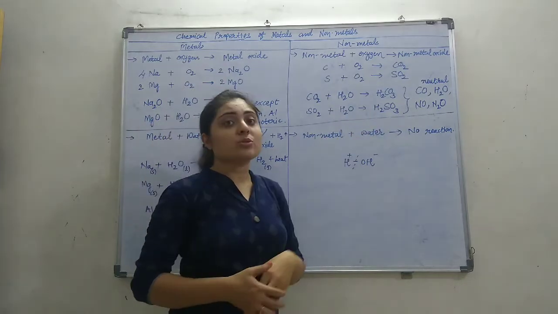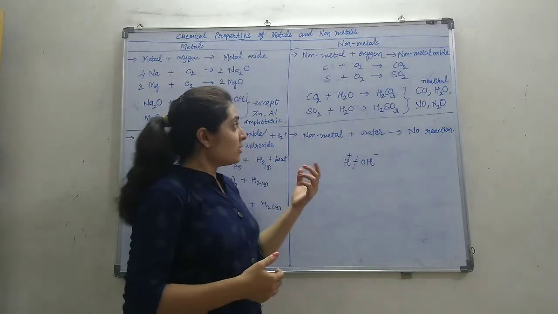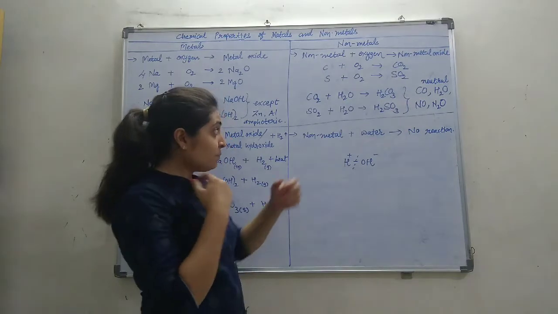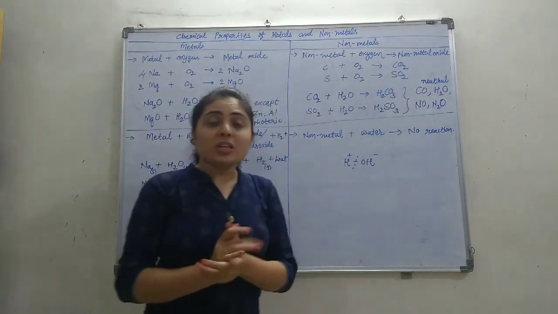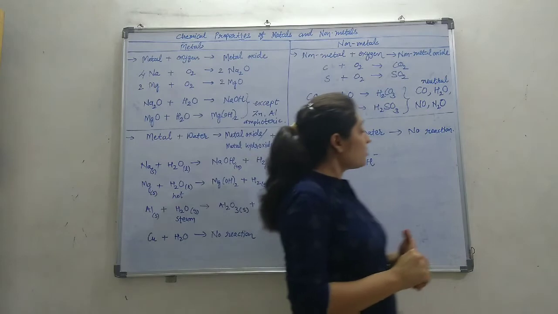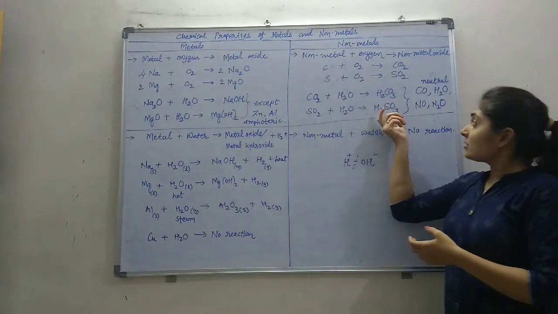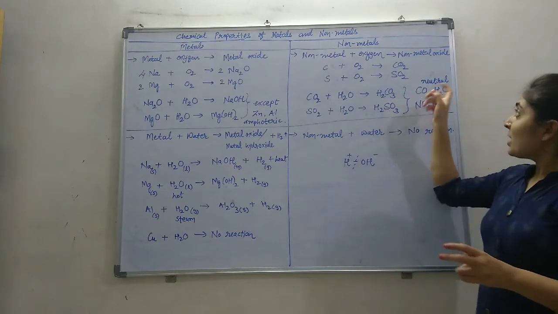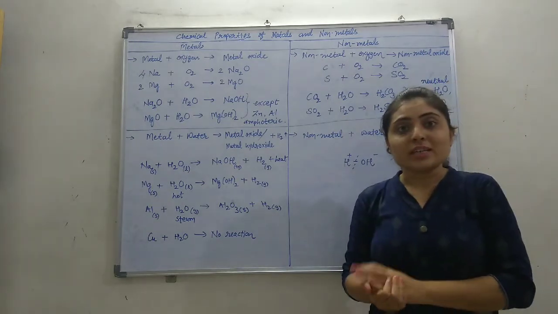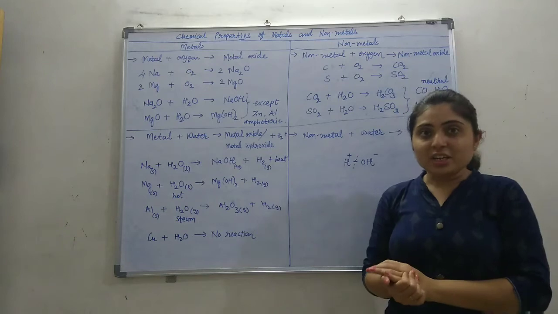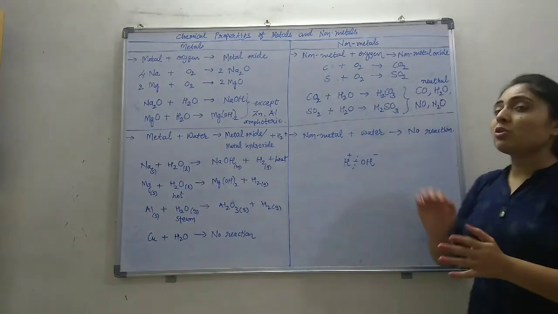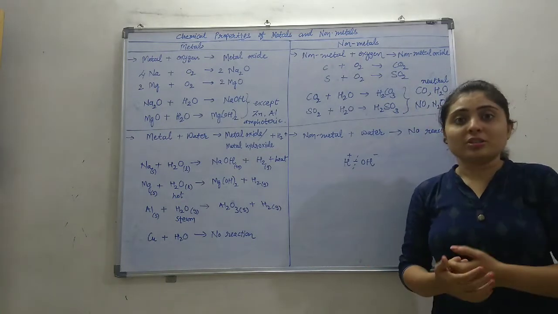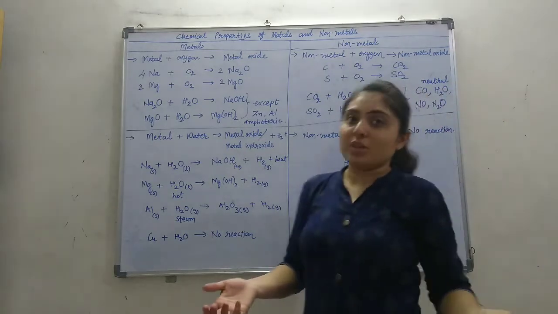and SO2 plus H2O gives H2SO3, that is sulfurous acid. Okay, it is sulfurous acid. Now, generally, all the non-metal oxides are acidic in nature, but some of the non-metal oxides are neutral. They are not acidic and not basic.